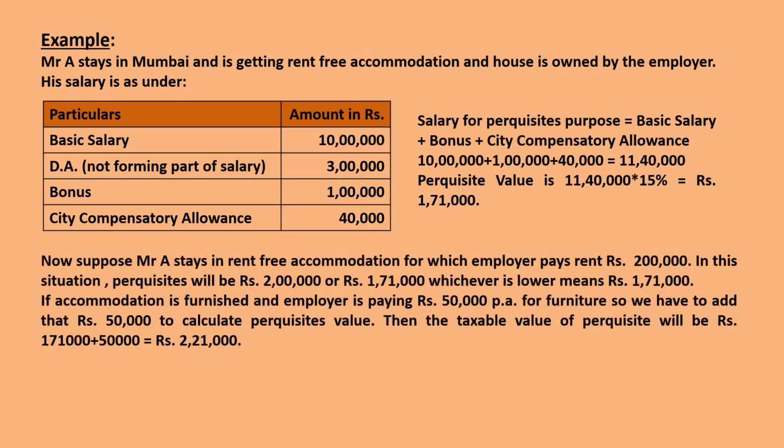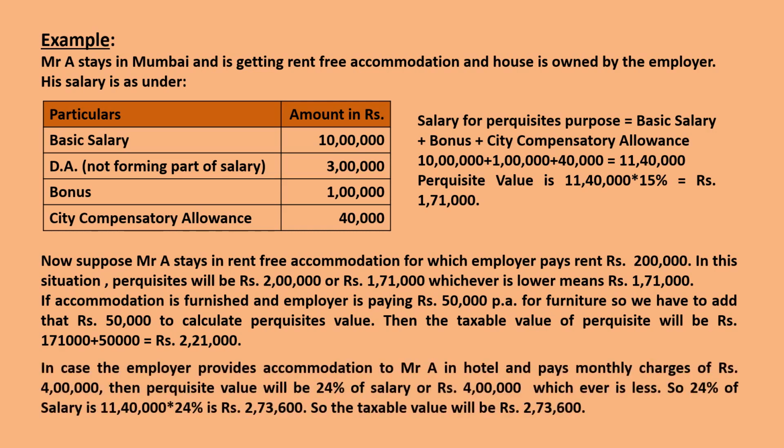So suppose Mr. A stays in rent-free accommodation for which the employer pays rupees 2 lakhs. In this situation, the perquisite value will be 2 lakh or rupees 1 lakh 71,000, whichever is lower. That means the taxable value will be 1 lakh 71,000, which is taxable in the hands of the employee. If the accommodation is furnished and the employer is paying rupees 50,000 per annum for furniture, so we have to add that 50,000 to calculate the perquisite value. So the taxable value of perquisite will be 1 lakh 71,000 plus 50,000 is 2 lakh 21,000.